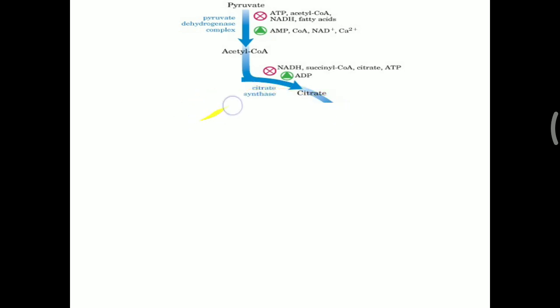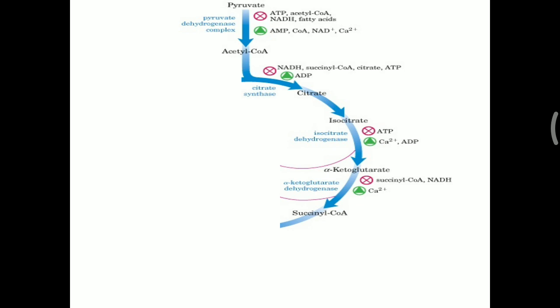So the citrate synthase enzyme is inhibited again by NADH, succinyl CoA, citrate and ATP, while a low energy level indicated by ADP stimulates the citrate synthase enzyme. Citrate to isocitrate formation and isocitrate to alpha ketoglutarate formation happen with the help of the ICD enzyme. This enzyme is again stimulated by the low energy level, that is ADP, but a high energy level of the cell, that is ATP, inhibits it. When sufficient ATP is present, isocitrate dehydrogenase is inhibited.